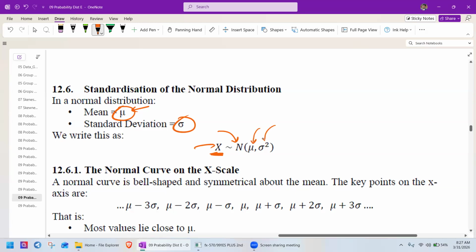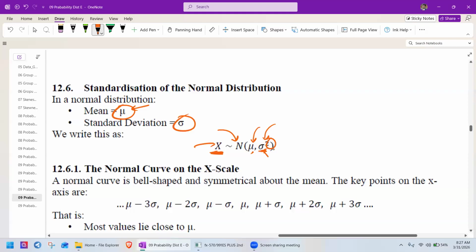mean and standard deviation. Sorry, mean and variance, mean comma variance, not standard deviation. Here we have sigma squared. So this is the variance. Random variable x approaches normal distribution with mean mu and variance sigma squared.